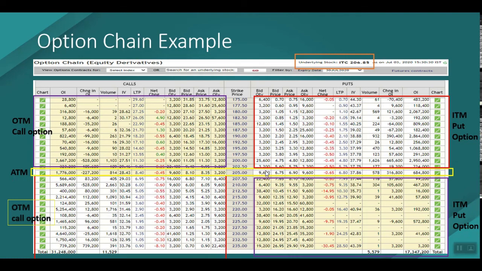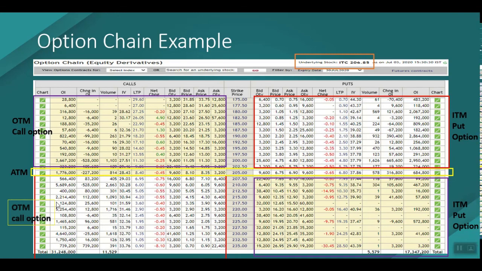The strike prices which are lower than the underlying stock on the call side belong to the in the money call options. Sorry, I have made a mistake.